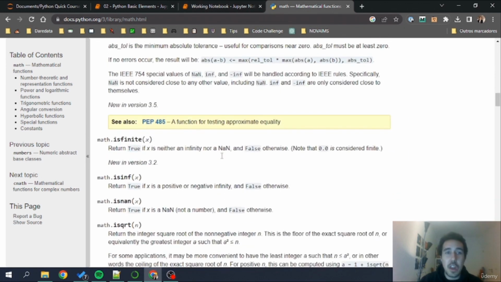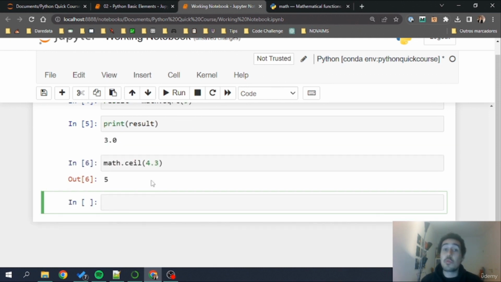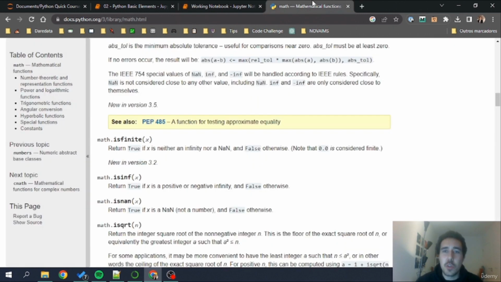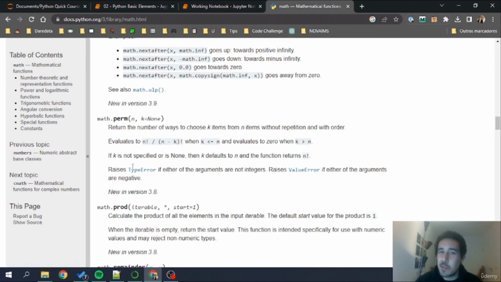I'm also going to leave these in the resources for you to see in the future. But if I go, for example, here, math.ceil, and I pass 4.3, this will return 5, which is the next integer after 4.3. If I pass math.floor and pass 4.3, this will basically give me 4, which is the integer that comes before 4.3. So we can use all these functions, and I'm going to leave this in the resources for you to experiment with the functions that we have available here.